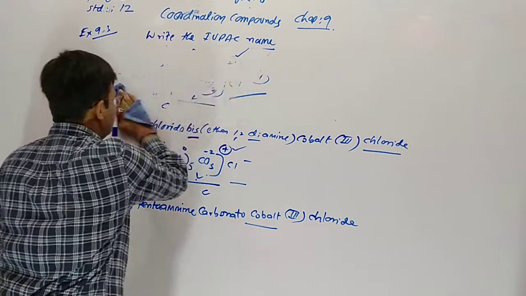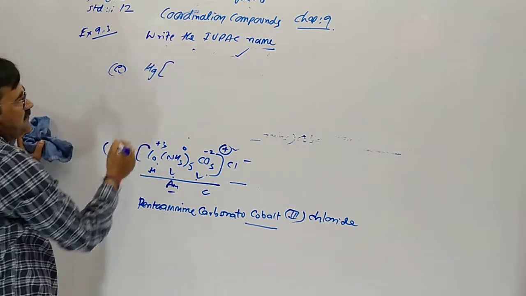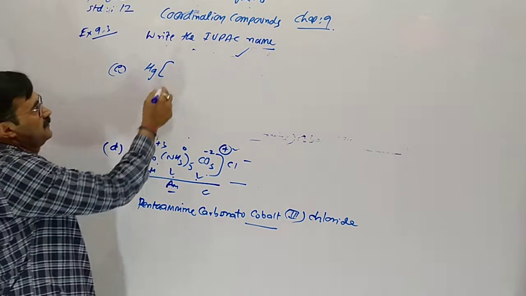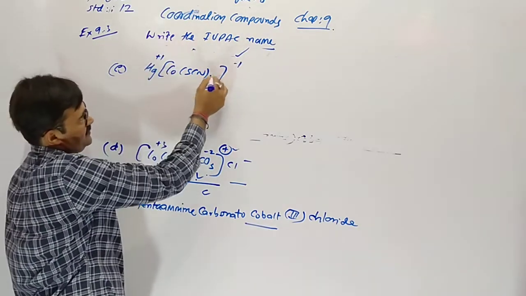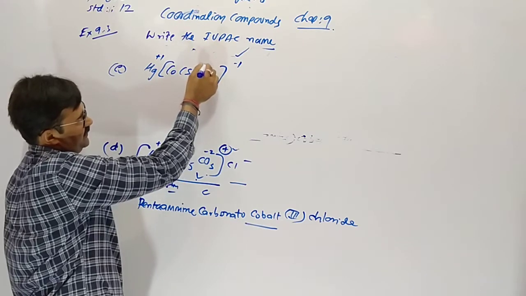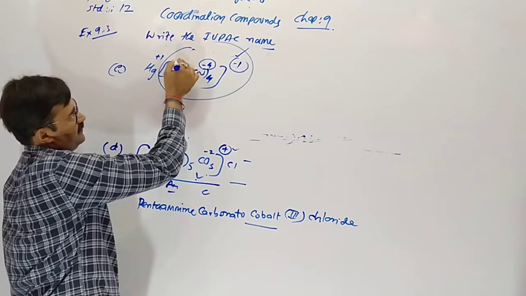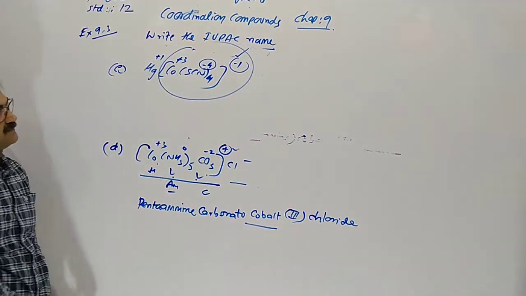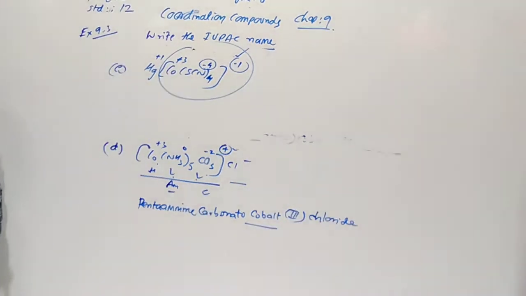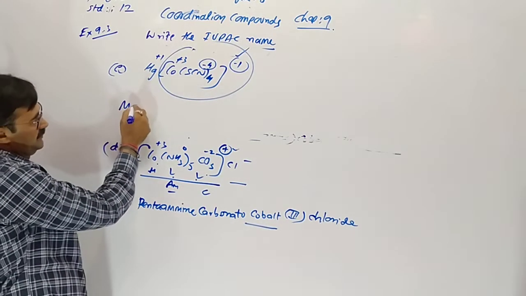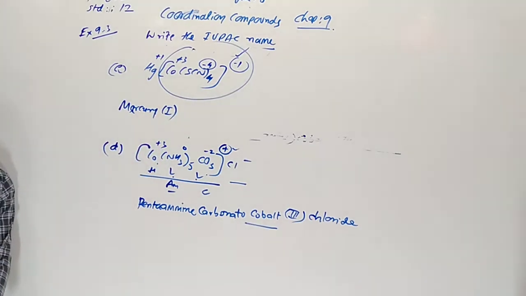Now the fifth one, E is given: Hg[Co(SCN)4]. Here is +1, -1. One thiocyanate has -1, so the total is -4. Getting -1 of this total, here cobalt should be +3. +3 minus 3 cut, remaining -1. Here is mercury, mercury 1, metal oxidation number 1, mercury(I).